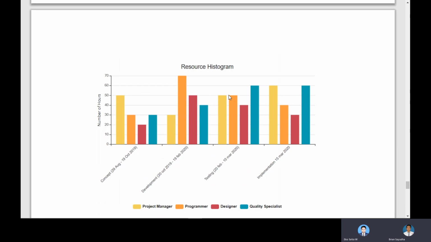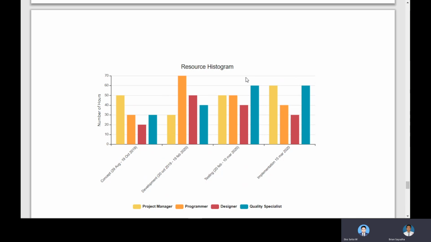this resource histogram. The first one is the concept phase, from 29 August to 20 October 2019. The yellow is the project manager, 50 hours. Programmers, the orange, is 30 hours for the concept, and the designer is 20 hours for the concept, and then 30 hours for the quality specialist.